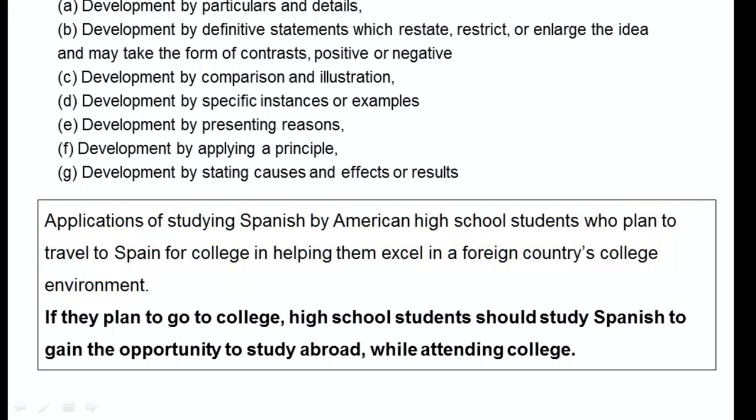To restate it as a topic sentence for a paragraph, we could say, if they plan to go to college, high school students should study Spanish to gain the opportunity to study abroad while attending college.